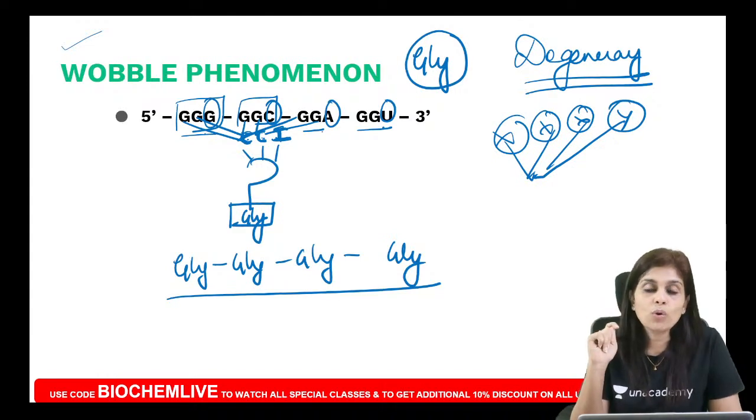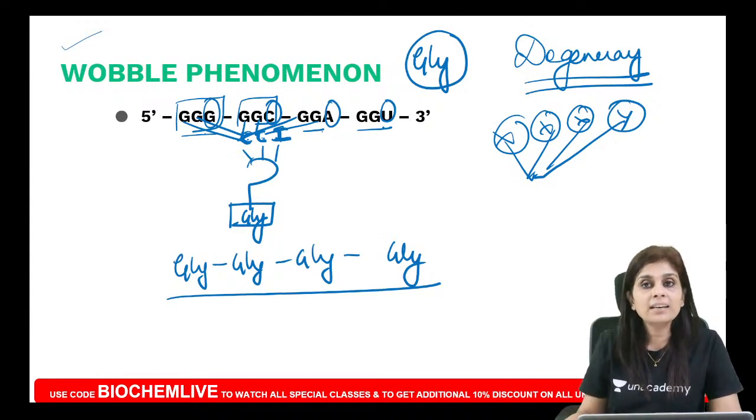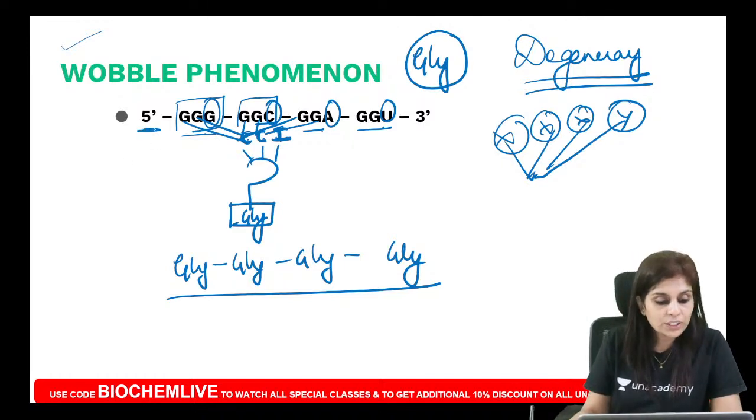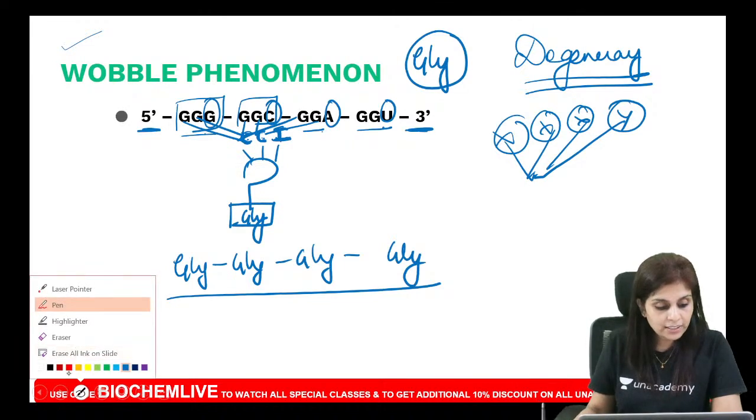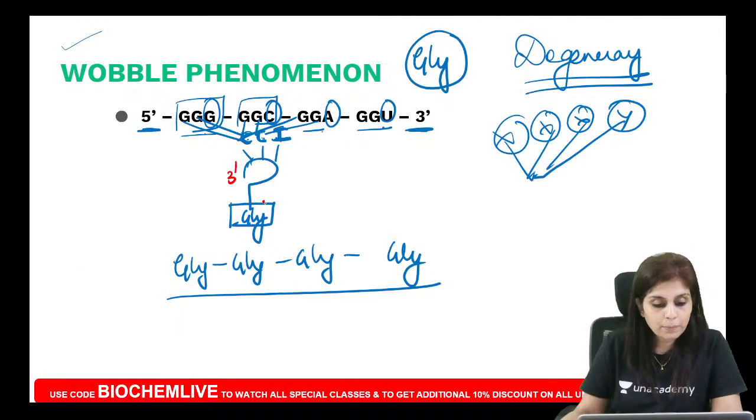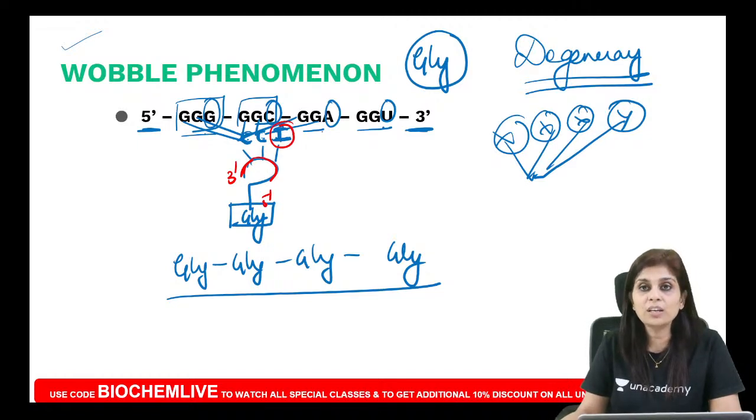Can you tell me what is the polarity in which mRNA takes part in translation? 5', 3' polarity. So what will be the polarity of your tRNA? It is 3', 5'. So when you write the sequence of the anticodon in 3', 5' polarity, your inosine monophosphate might look as if it's the third nucleotide.